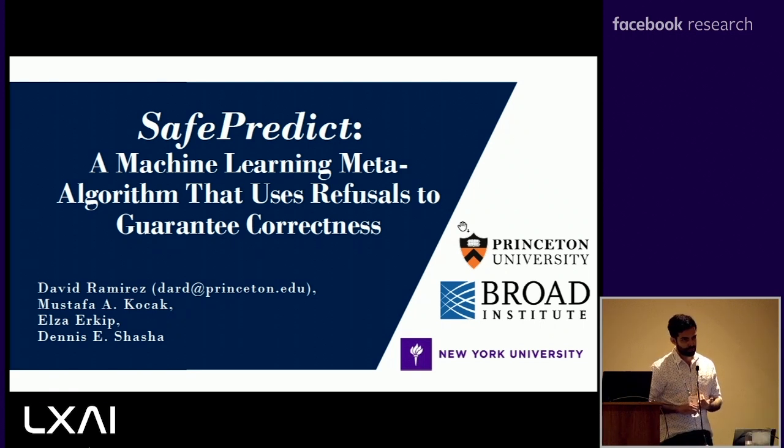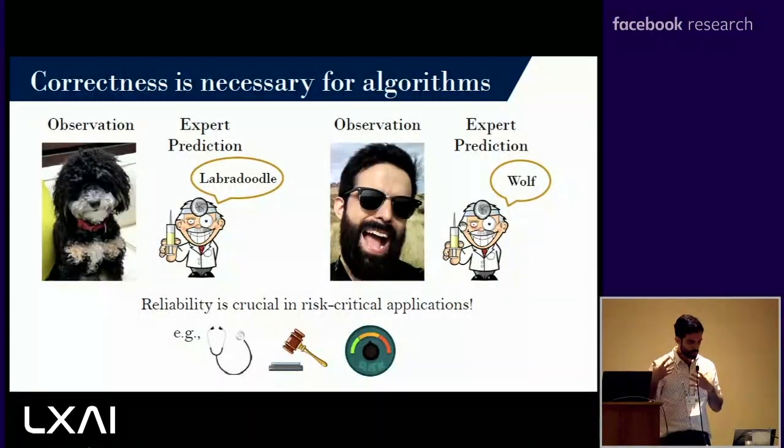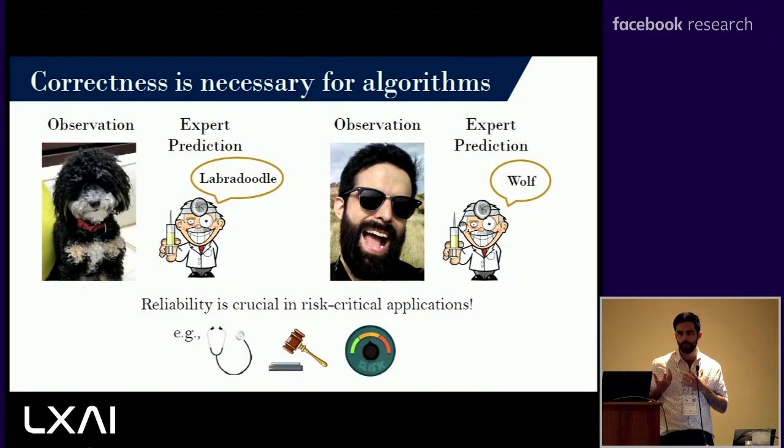What's cool about SafePredict is that we're going to make no assumptions about your prediction or the data that you're seeing. Your data could be dynamic, could be static. Your algorithm could start learning and then figure something out, or it could already be pre-trained, right? So correctness is a necessary component for algorithms. It's eventually how our work is judged.